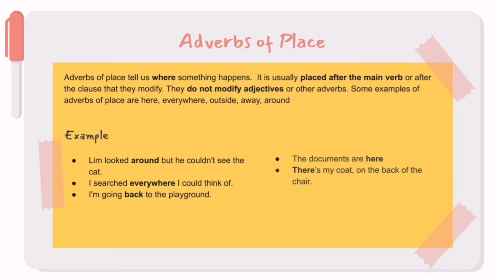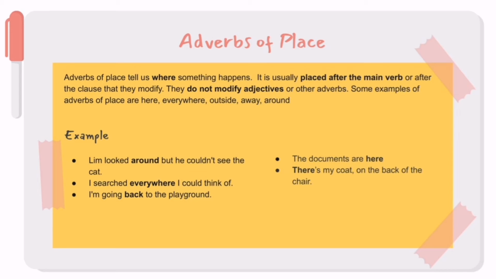So these are the different types of usage of adverbs of place. In the first sentence, Lim looked around. Around is explaining the direction Lim is looking. I searched everywhere. Everywhere is explaining the unspecified location I am searching. I'm going back. Back is explaining where I am going.